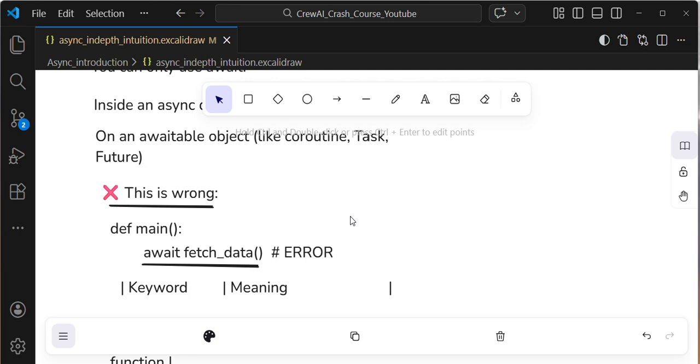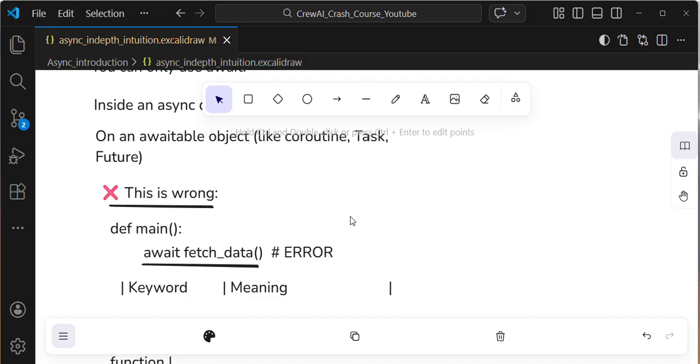Not only await, but also dot gather and dot create task: these async operations can only be performed inside an async def function. We can't use the await keyword, dot gather, or dot create task in a normal Python function.